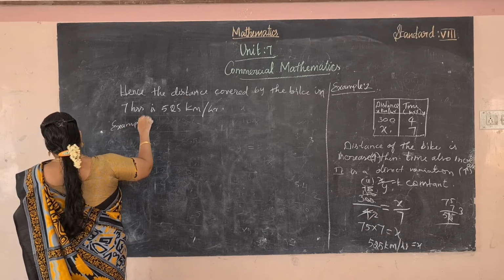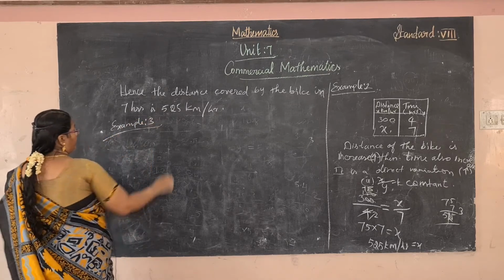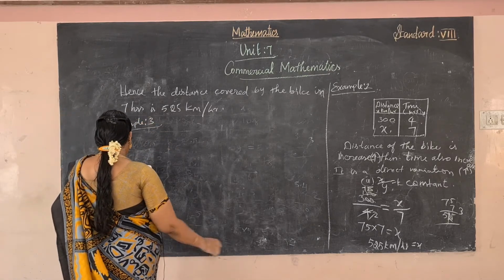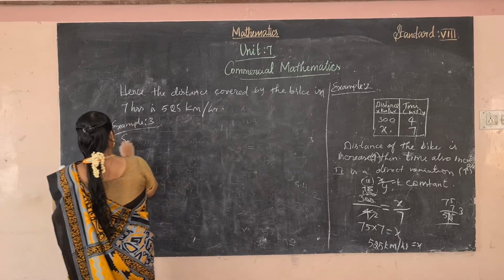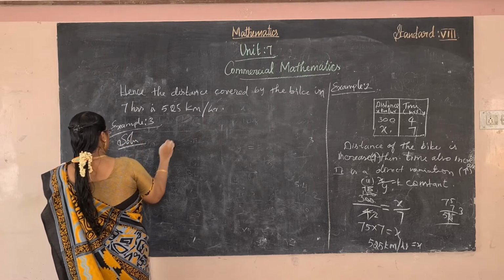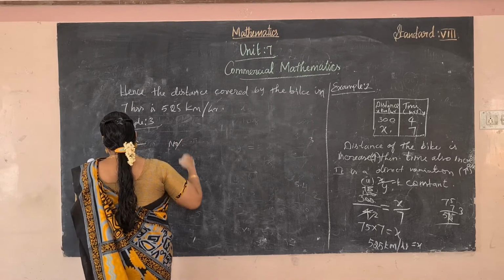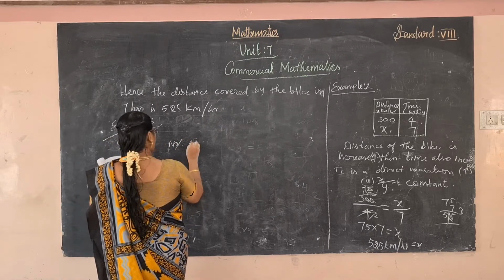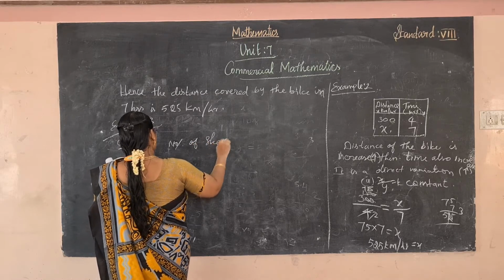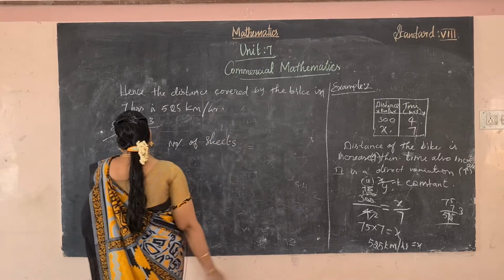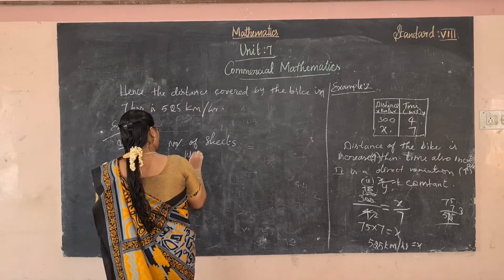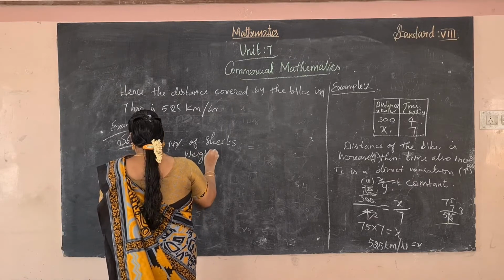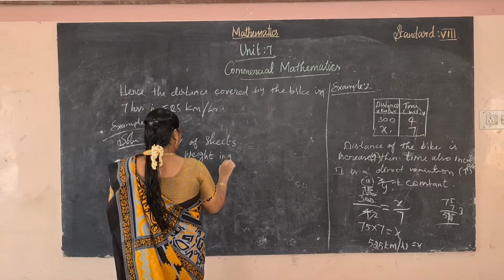In your book, give the table in this horizontal way. Okay, so solution. So what data are given? So paper, number of sheets and then weight in gram.